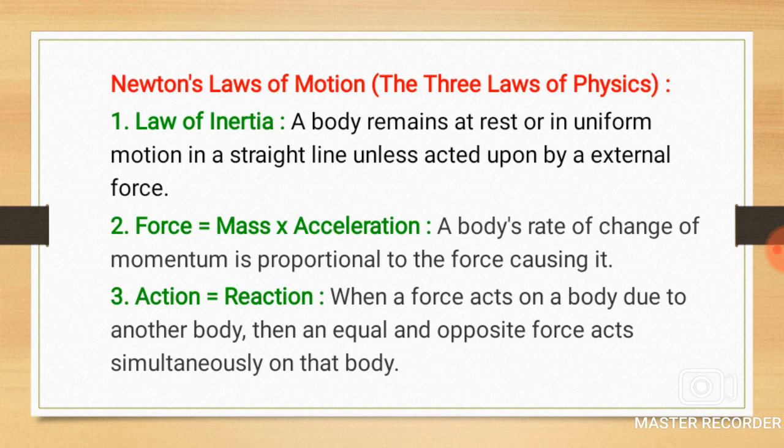Suppose we consider a moving ball, then the ball moves with a constant velocity, so zero acceleration. In this motion, Newton's first law is valid, or it is an example of Newton's first law, also called the law of inertia.